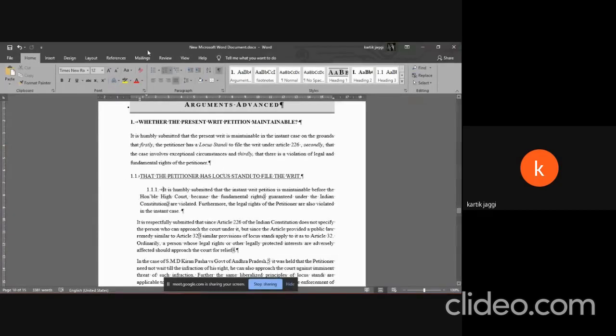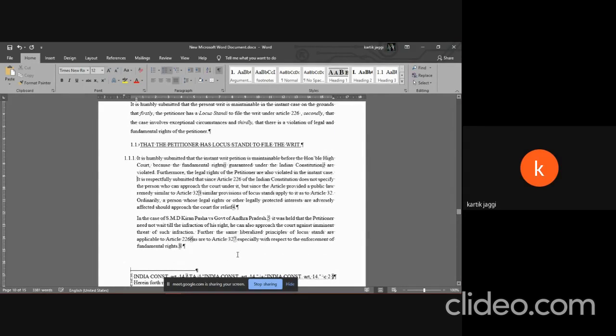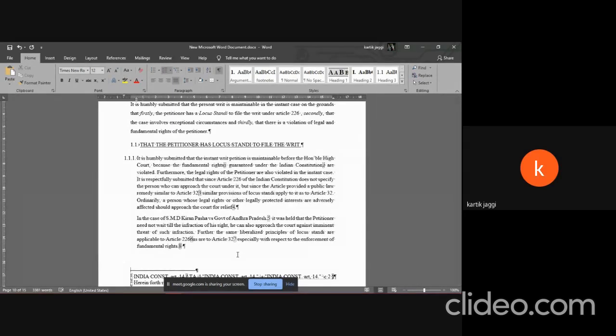Okay, so I'm going to adjust its placing. There we go. As you can see, I manually entered this 1.1.1. Now to prevent myself from going through that hassle again and again, I'll delete. So this becomes one whole paragraph, and now I'll just press enter.